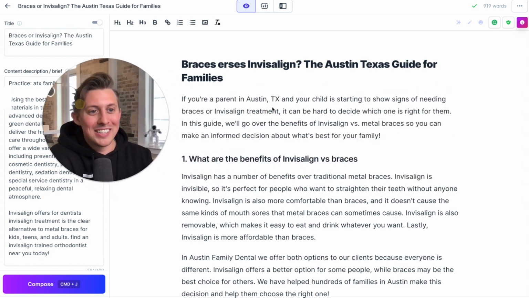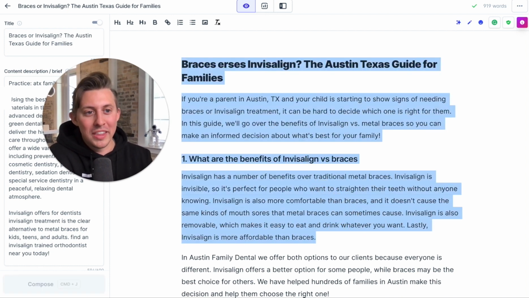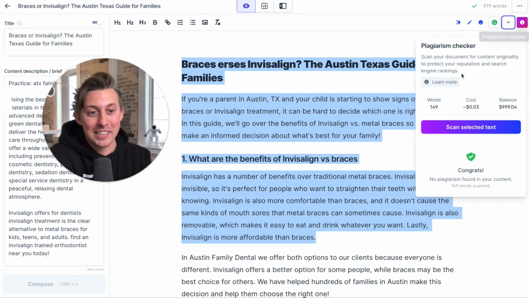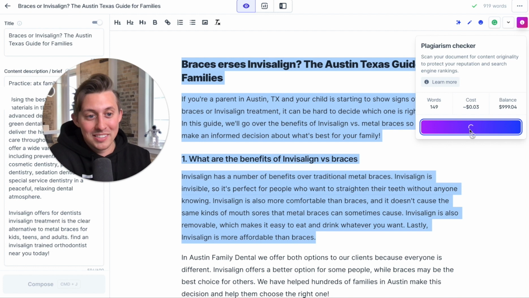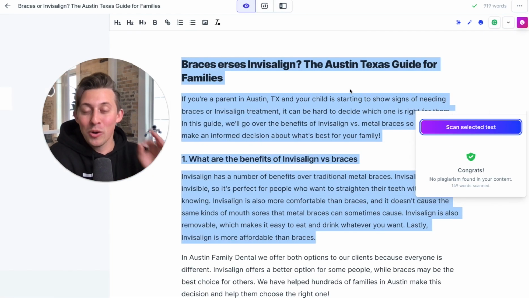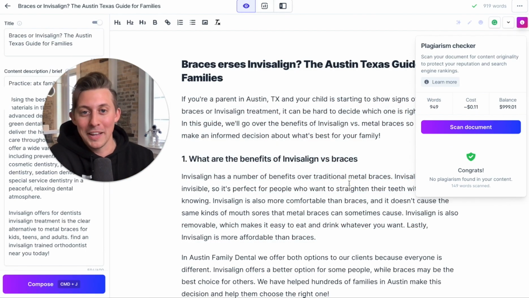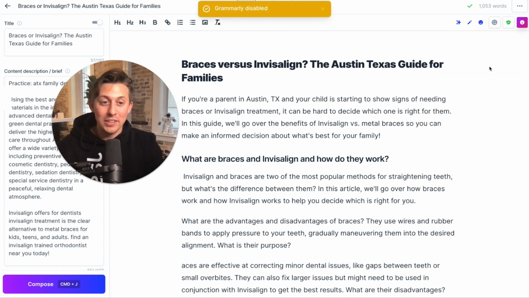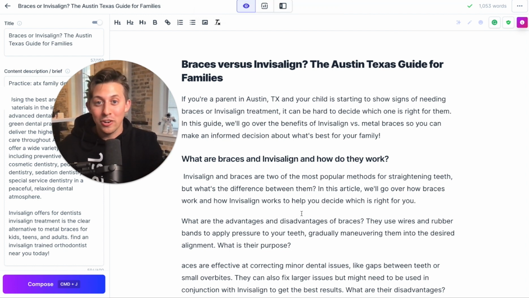But just if you want to cross your T's and dot your I's, we partnered over here with our friends at Copyscape and got you a deal where if you use it here within the app, rather than going directly through them, you're going to save 20%. So all I have to do is select my text, scan it for any plagiarism, and we can see here, no plagiarism found. You are good to post it without citing anybody. We're also including Grammarly for free. That way you can check your entire document and make sure that it is free of spelling and grammar mistakes. That way you sound educated when you write your content.